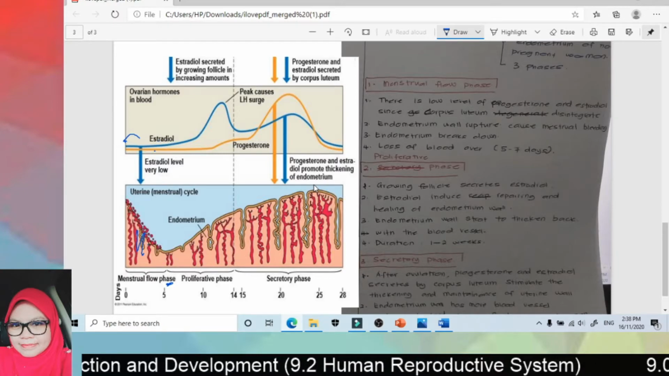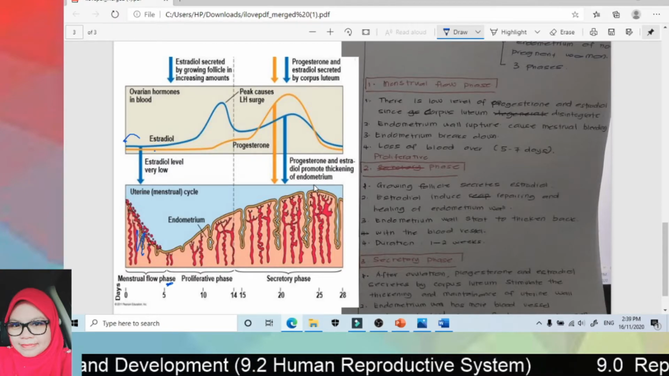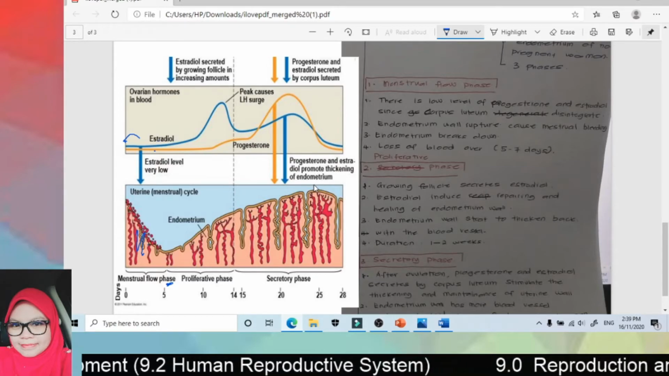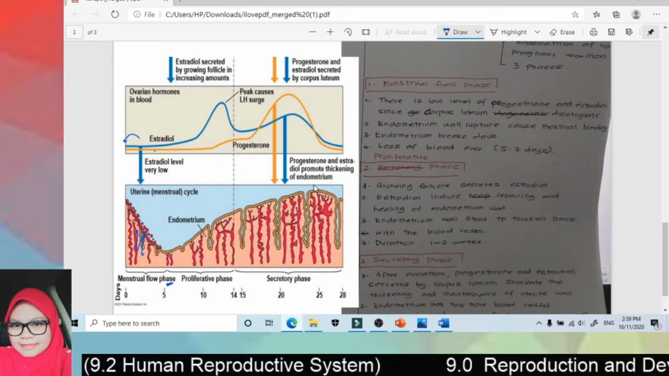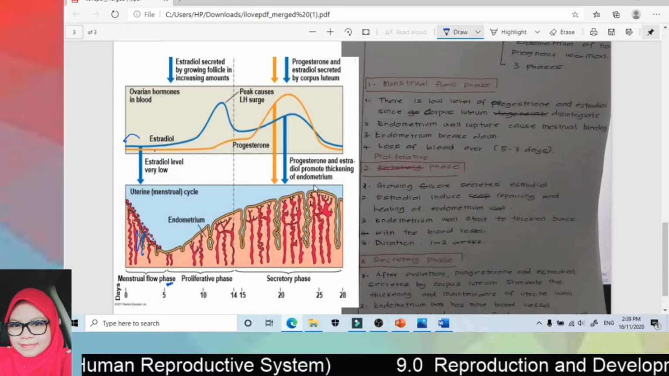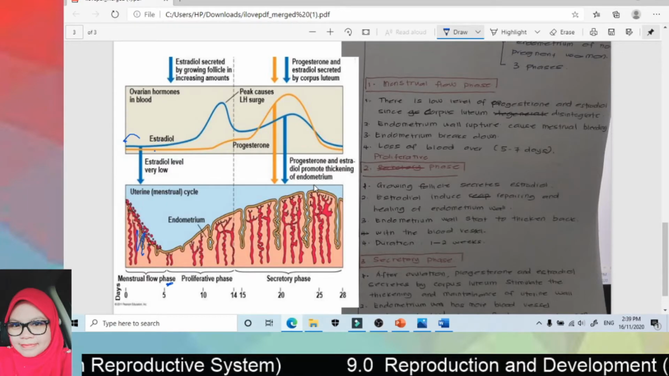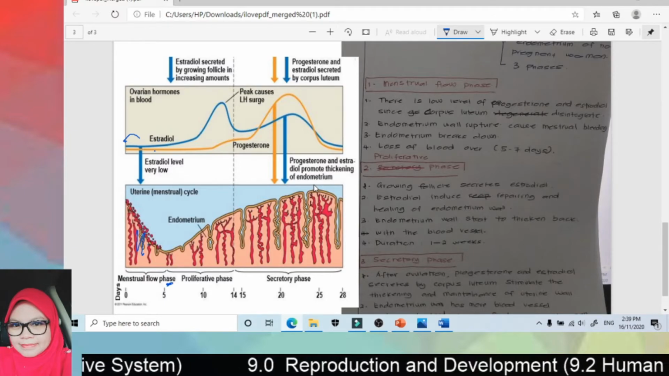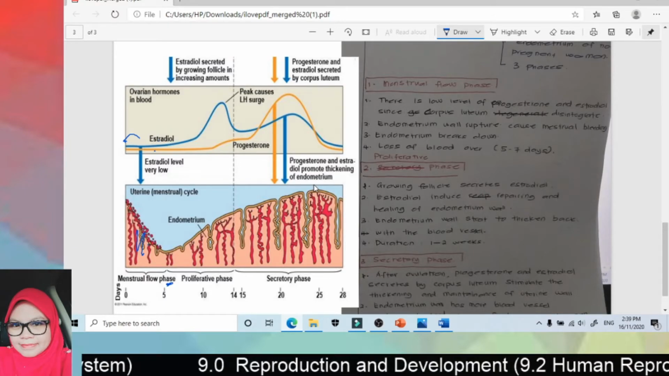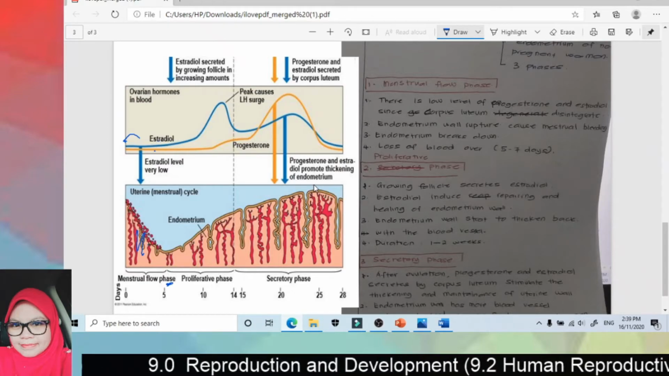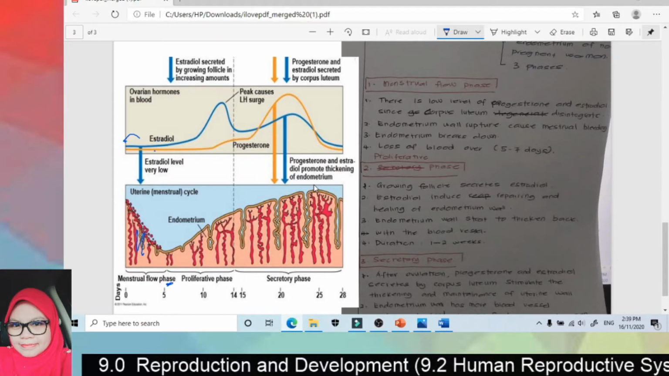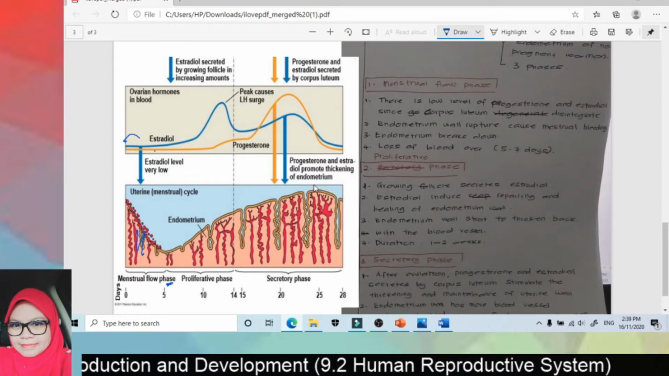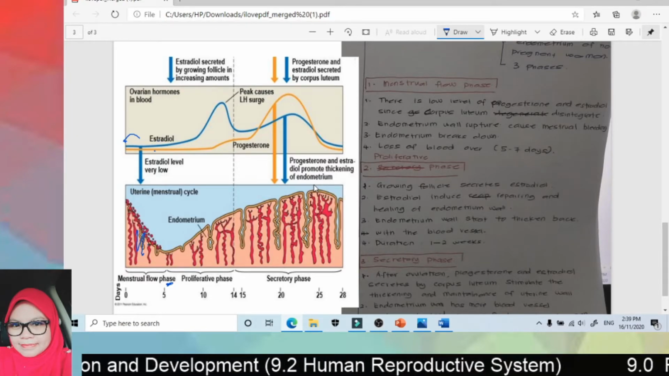Sebab apa? Ingat balik, the function of estradiol is to repair and heal the endometrium wall other than thicken the endometrium wall, and then the function of progesterone is to maintain the thickness of the endometrium wall. But then the level of hormone is very low, so that's why the endometrium wall dia tak boleh remain thick, so dia ruptured. So during this phase, ini kita panggil sebagai menstrual flow phase. Why?